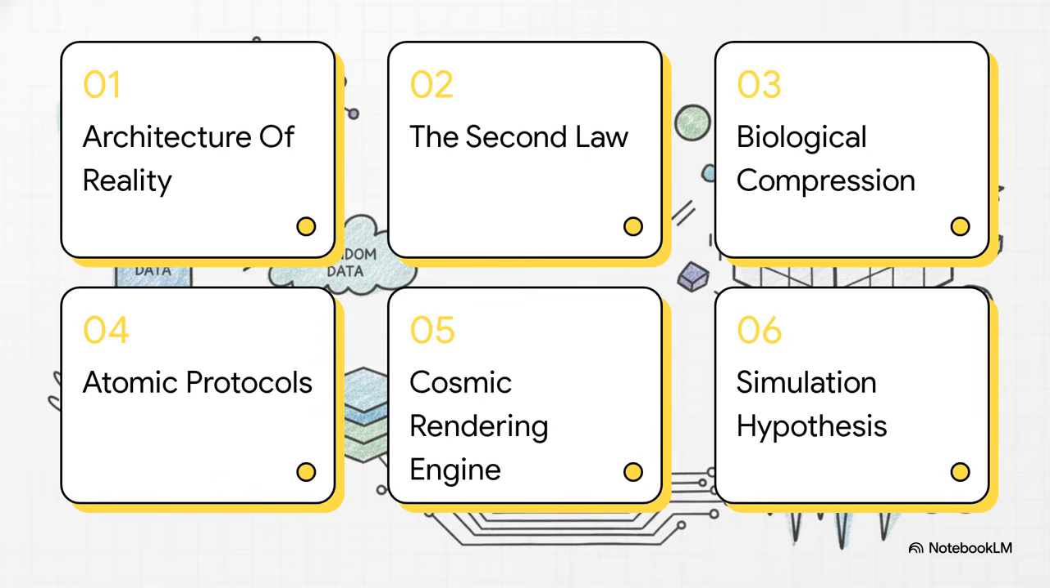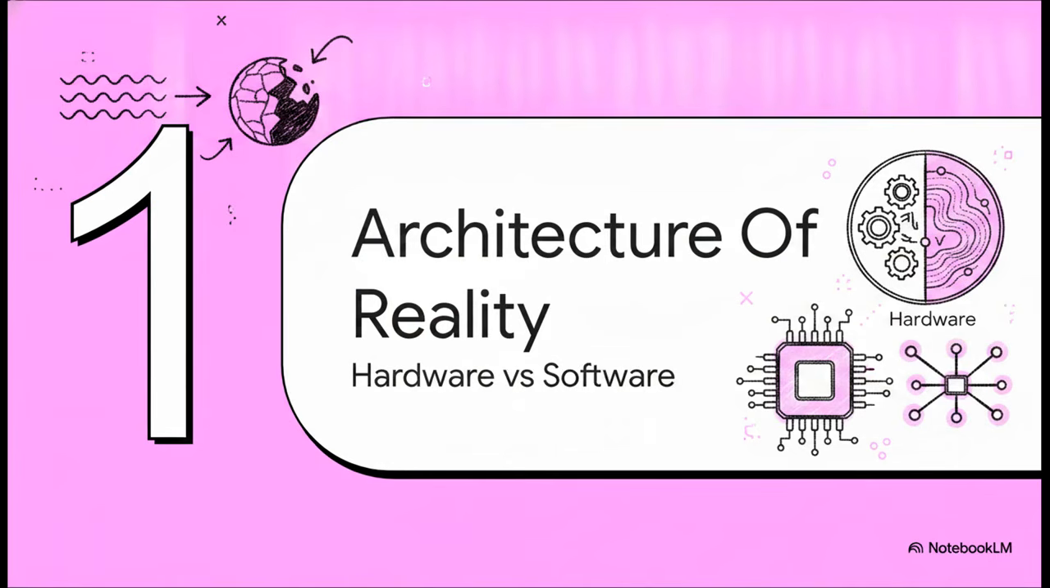Here is the diagnostic agenda for this explainer. 1. The architecture of reality. 2. The second law. 3. Biological data compression. 4. Atomic optimization protocols. 5. The cosmic rendering engine. And finally, 6. The simulation hypothesis. Initiating Section 1, the architecture of reality.